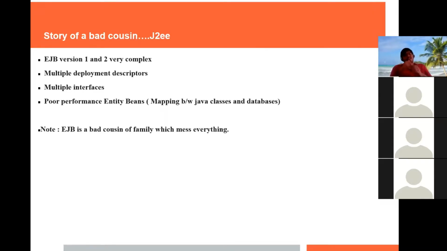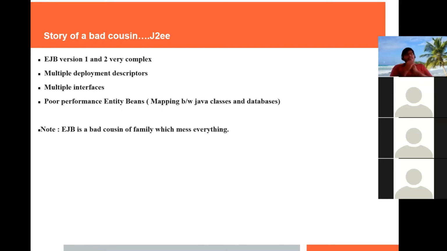Another reason is the multiple interfaces. For a small thing, we have to create too many interfaces, and due to this its performance became worse at that time, before the arrival of Spring. And the third is the poor performance of entity beans.